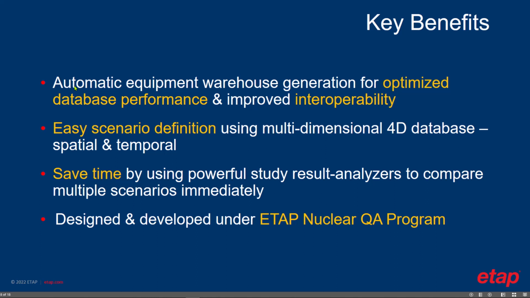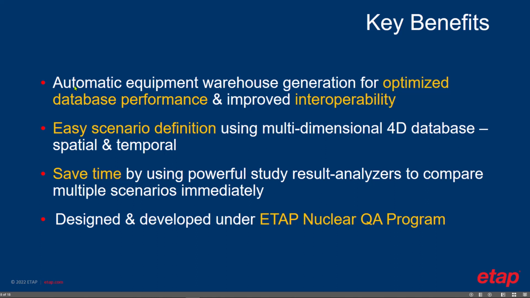We talked about easy scenario definition using our multi-dimensional database where you can apply different revisions for electrical data, configurations for switching statuses, loading conditions, generation categories, mix, match, and ultimately define unlimited scenarios which can be run with a click of a button using a project wizard.